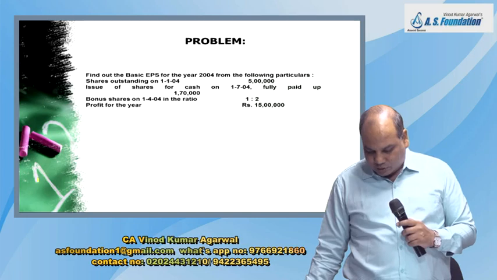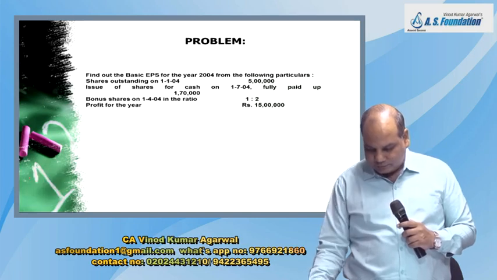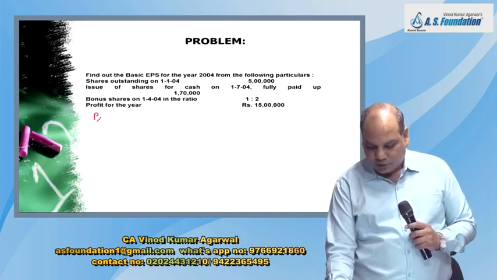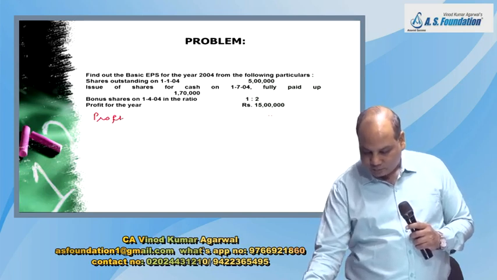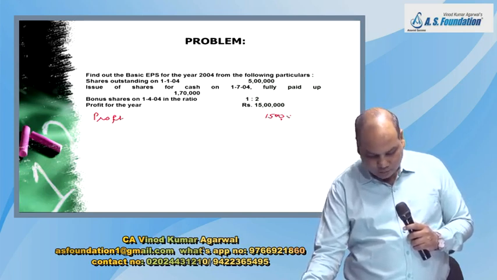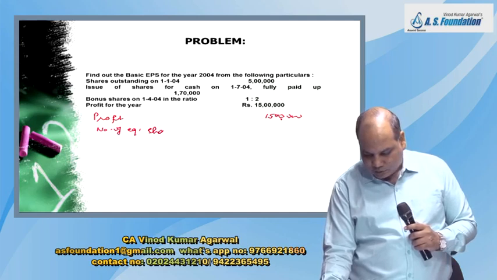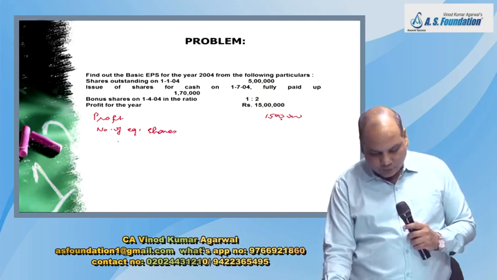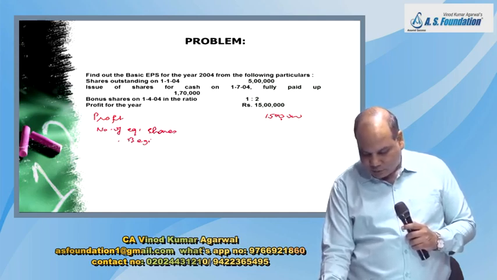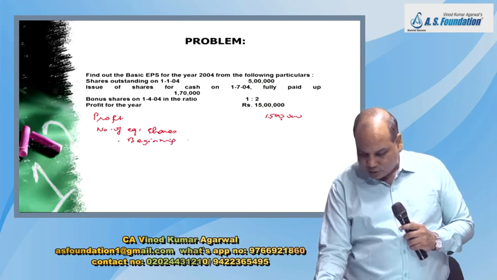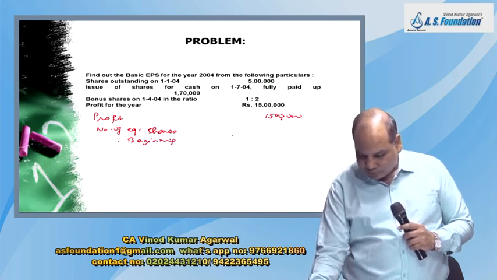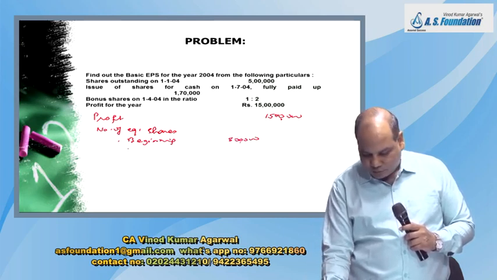First you tell me what is the profit for the year. Profit for the year, come on. 15 lakh. Then you will calculate the number of equity shares. Under that, first, in the beginning, how much is the number of equity shares? 5 lakh. Okay. Then you add the fresh issue.